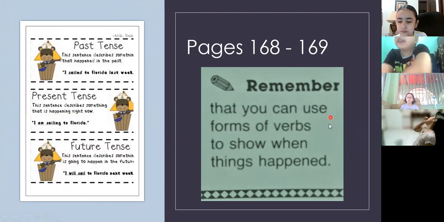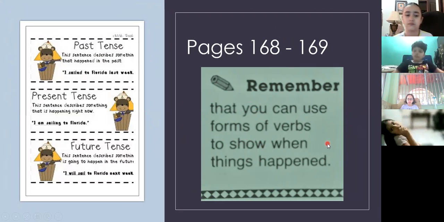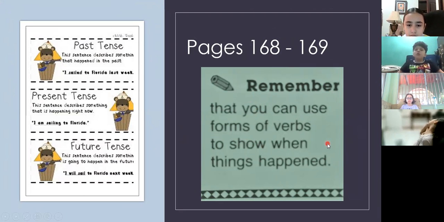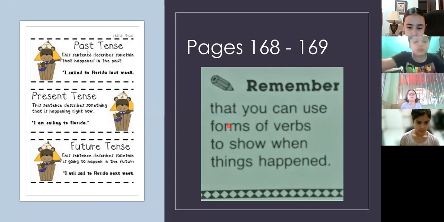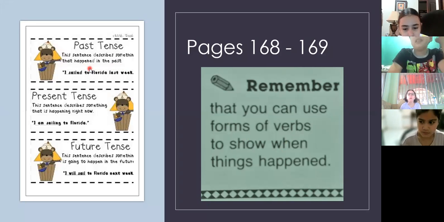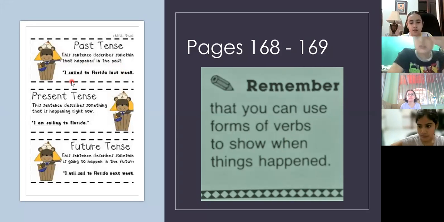That you can use forms of verbs to show when things happen, about that time: yesterday, today, or tomorrow. Excellent, Marcelo. Now we have here past tense again. The sentence describes something that happened in the past. I sailed to Florida last week.